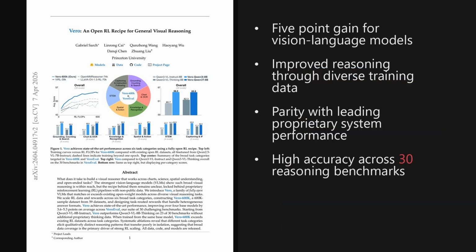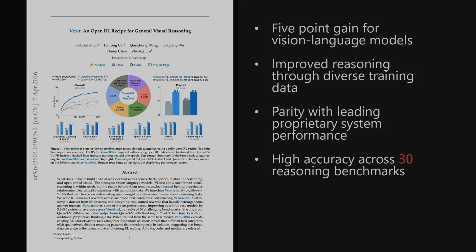I'm Alex. Today we're looking at a paper trending on X, published on April 6, 2026, about 4 days ago. This paper introduces a fully transparent reinforcement learning recipe that improves the performance of vision language models, which are AI systems that can understand both images and text, by about 4 to 5 points on average across 30 benchmarks. The paper is titled Vero, an open reinforcement learning recipe for general visual reasoning. And as we'll see, these results show that open recipes can finally match the capabilities of proprietary systems.